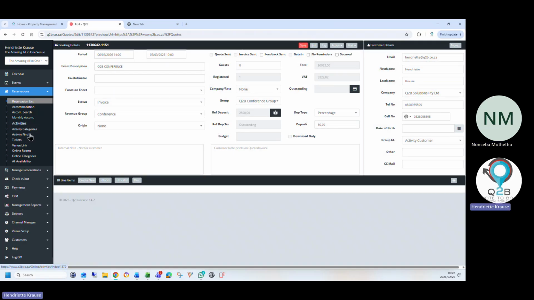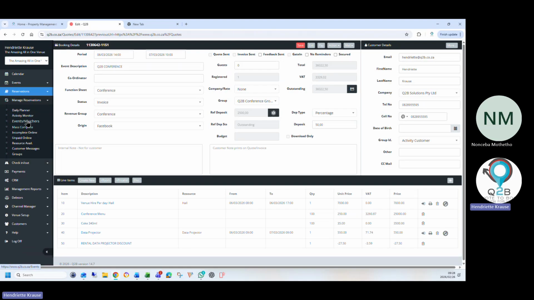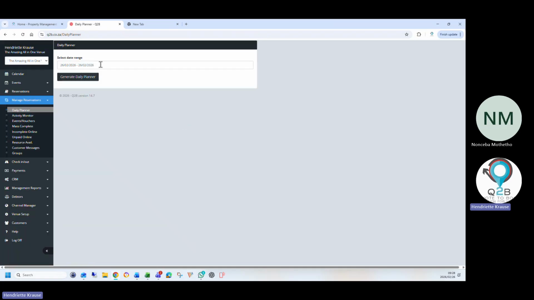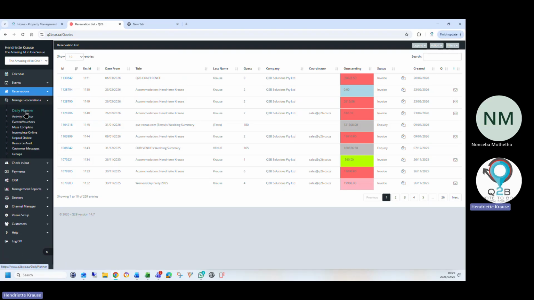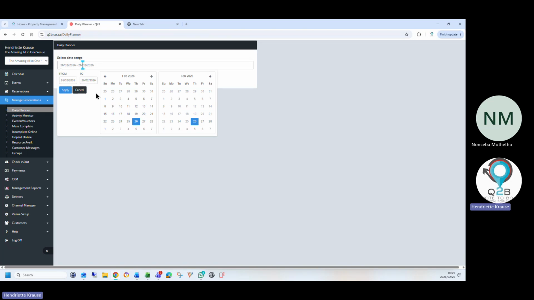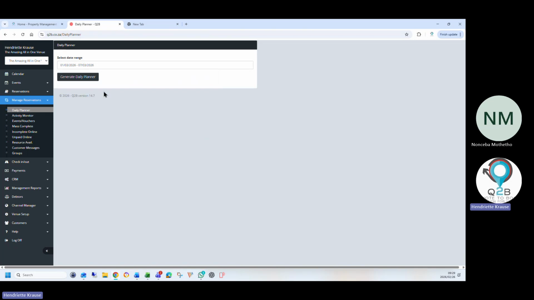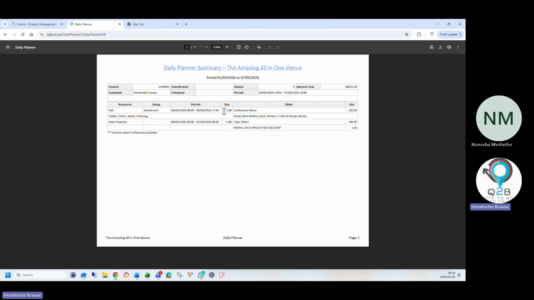What's nice as well in our system is a daily planner. What time did I make that conference now? Let me just check my dates. 6 March. Okay. So the daily planner is also nice for guys like you. I can say what's happening in the first week of March, or you can do it per day. That's actually what it's for. I'm just pulling an average one so that we can see. You can do it per day, which most venues will do.